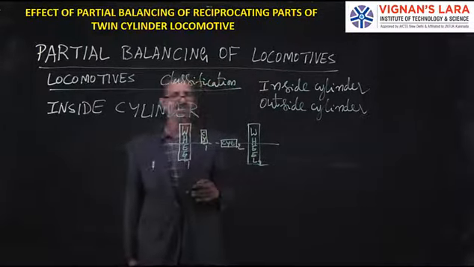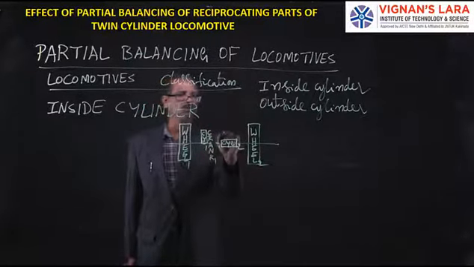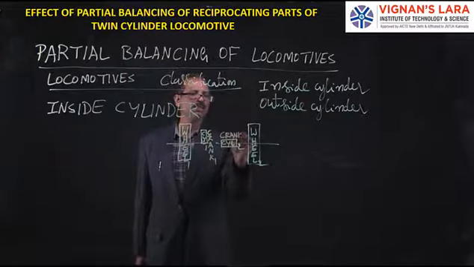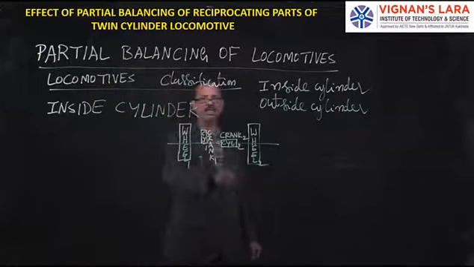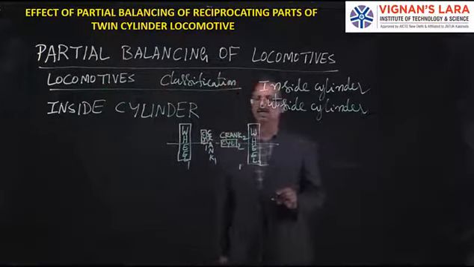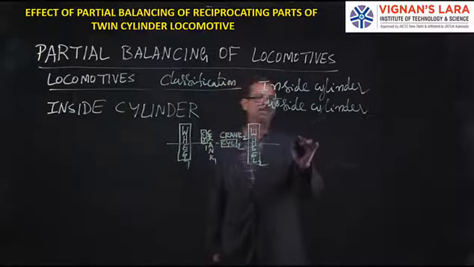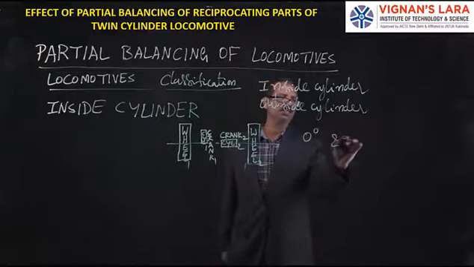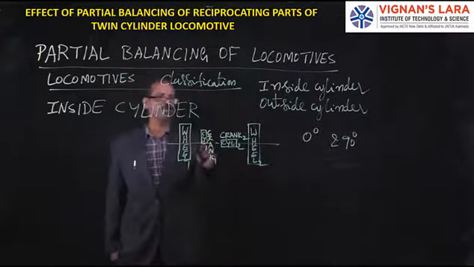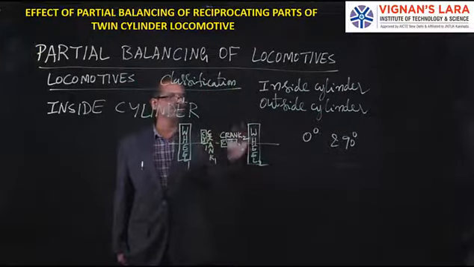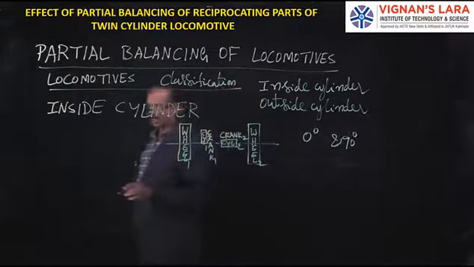This cylinder represents crank 1 and crank 2, because the power from the cylinder is ultimately obtained by means of cranks. You can see here that they are not parallel, they are perpendicular. That means if one is kept at 0 degrees, the other one is kept at 90 degrees. For the purpose of balancing, we keep one at 0 degrees and another at 90 degrees, so the angle between these two cranks is 90 degrees.